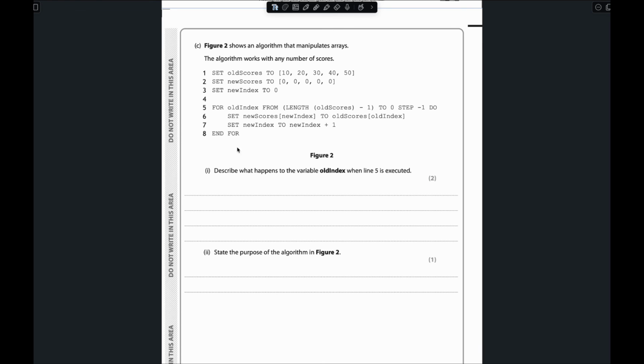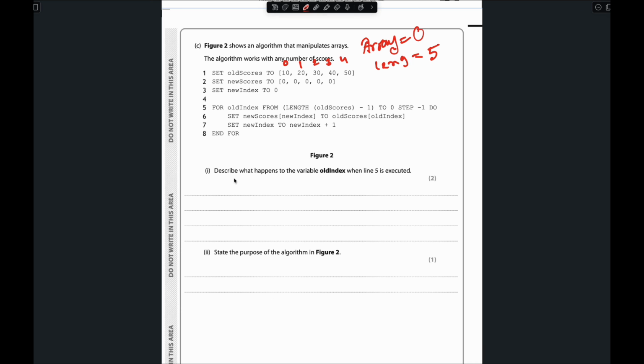We all know that an array always starts from 0, right? So the indexes will be 0, 1, 2, 3, 4, but the length is always 1, 2, 3, 4, 5, so the total is 5.